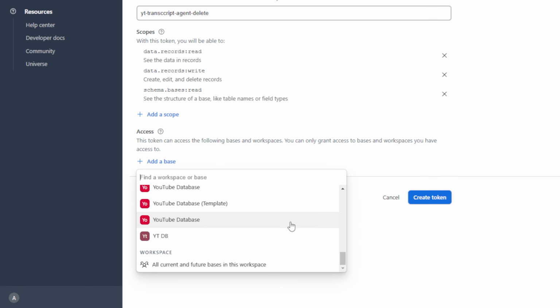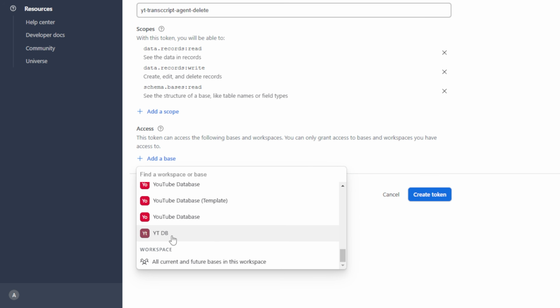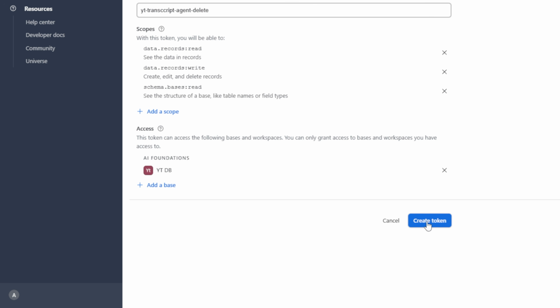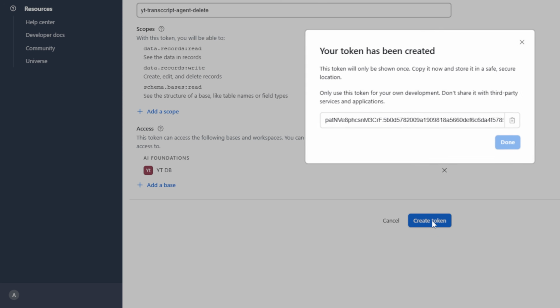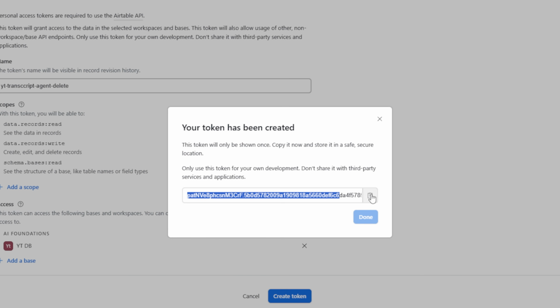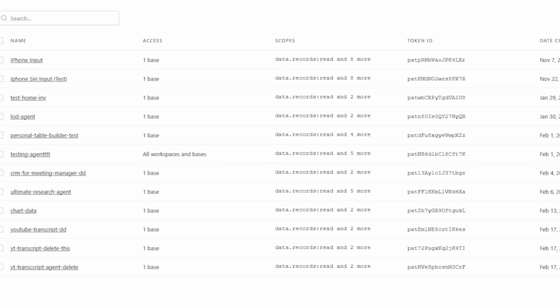I'm going to add a base. I'm going to scroll all the way down to the database that we created for this video, and then I'm going to select create token. Here you have another API key you don't want to show anybody. I'm going to copy that, hit done.